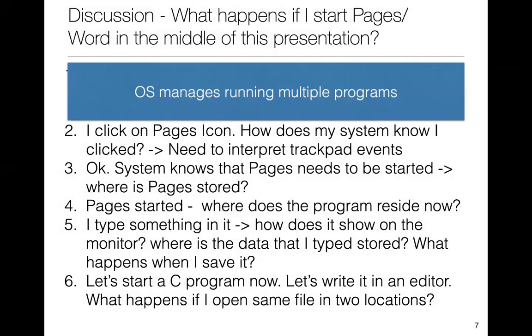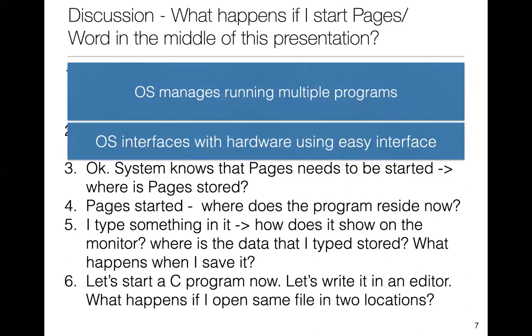Right, so the operating system is going to manage the task of running multiple programs, which, if you think about it, is a non-trivial problem. So imagine if you are being asked to do 1,000 different tasks and manage between all of them and ensure that all of them cooperatively work without having any issue. The second thing is that the OS will interface with the hardware using an easy interface.